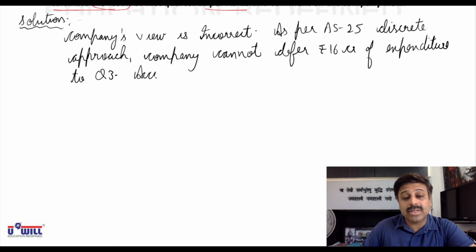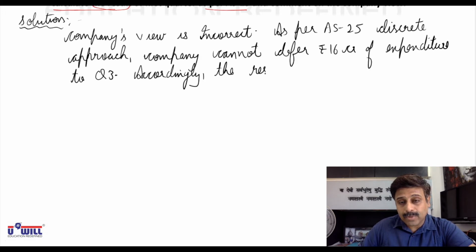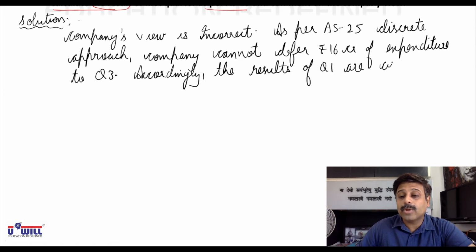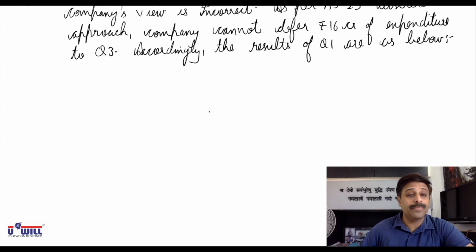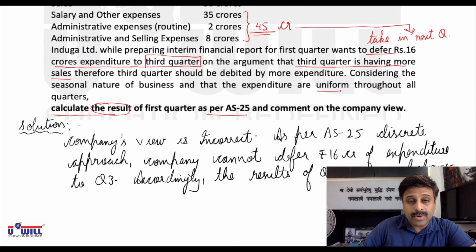Accordingly, now we will show the results. The results of the first quarter are as below. So, we will make a rough P&L statement.